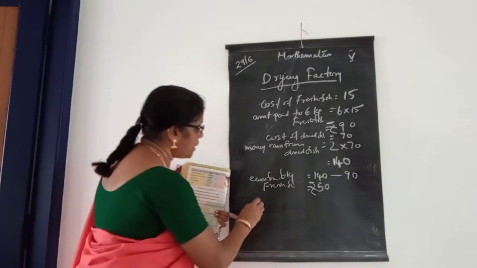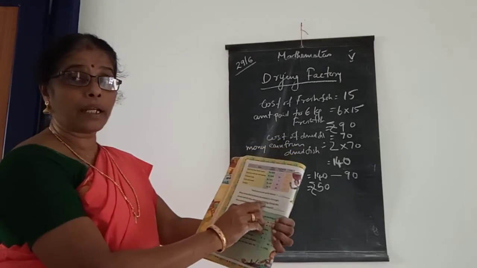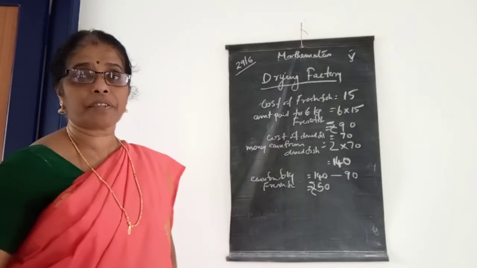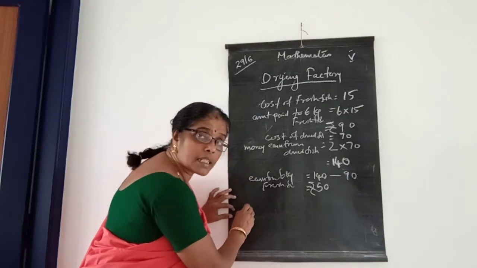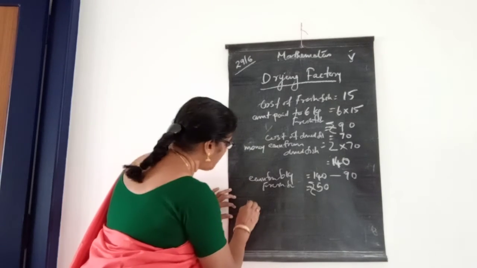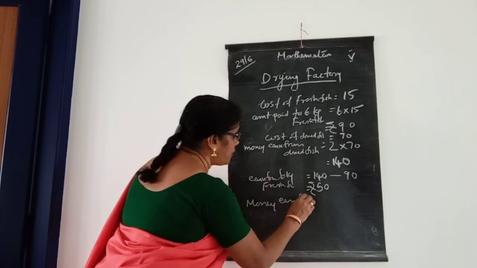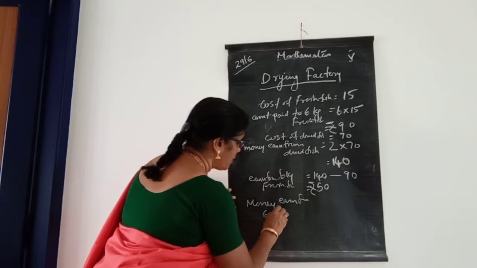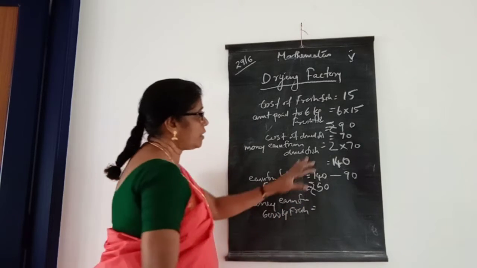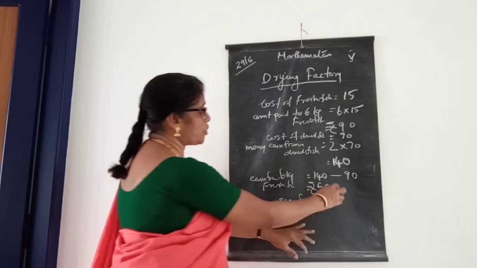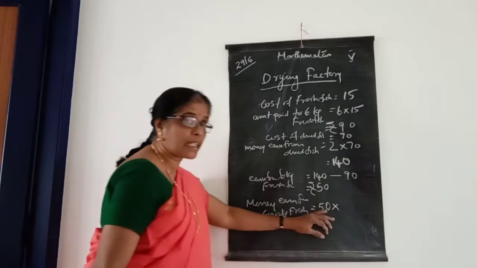And they planned to take 6,000 kilogram fresh fish. Then how much money is earned from the 6,000 kilogram fresh fish? The money earned from 6,000 kilogram fresh fish is equal to, for 6 kilogram they got 50 rupees.